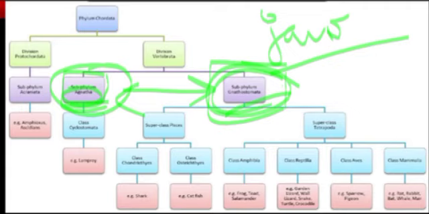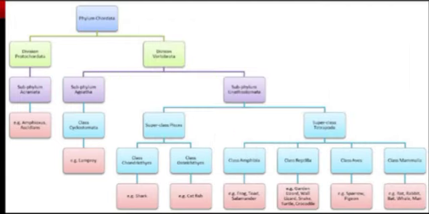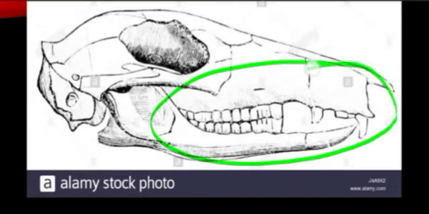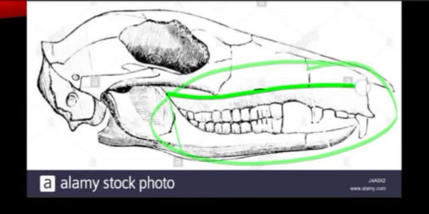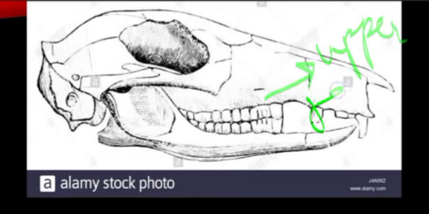They might be toothless or they might bear teeth. So here I have one picture in which you can see these are jaws. This is the upper jaw and this is the lower jaw.